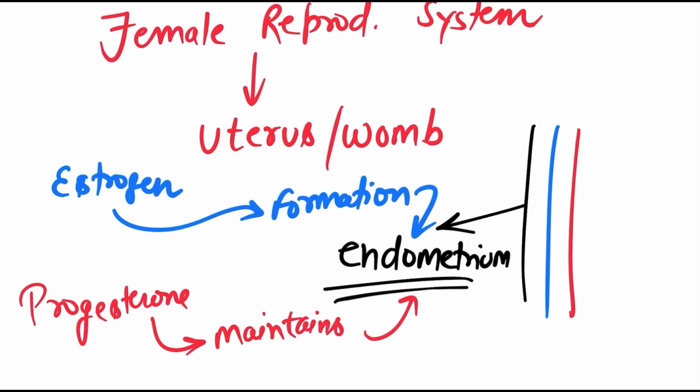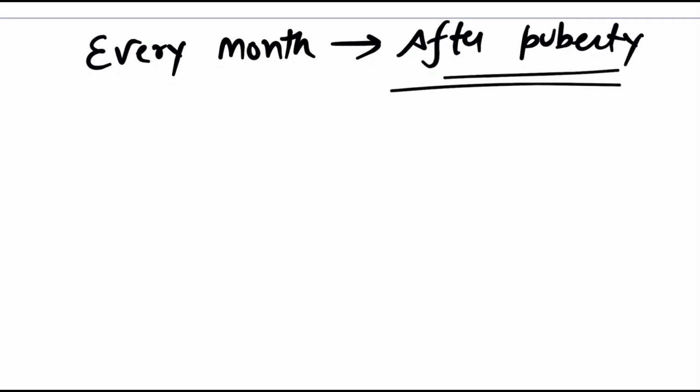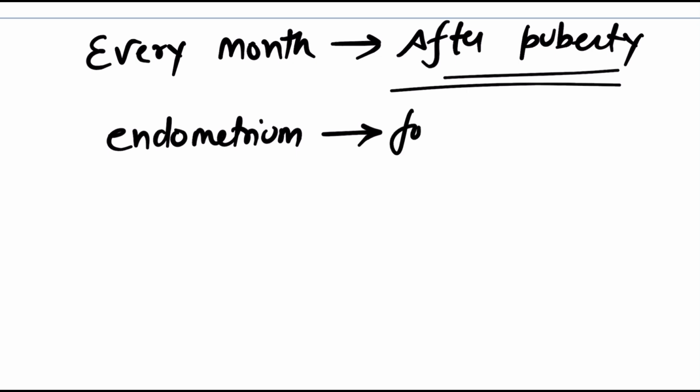Let's see that. Okay, so what happens every month after puberty? Every month after puberty, in the case of females, the endometrium layer of the uterus has to form every month. So it is formed newly every month.